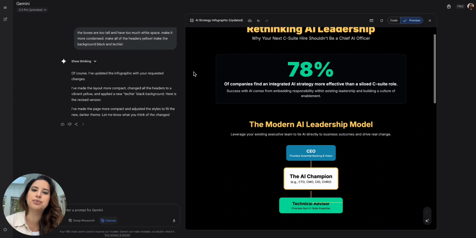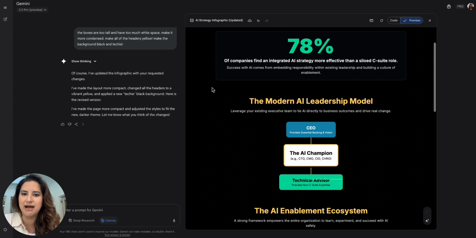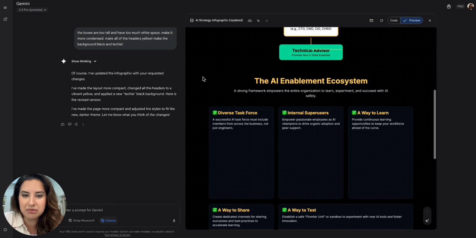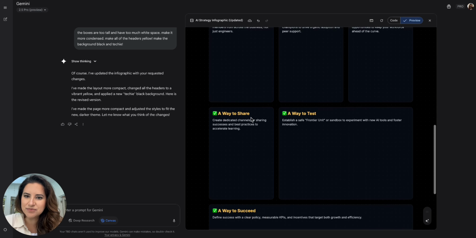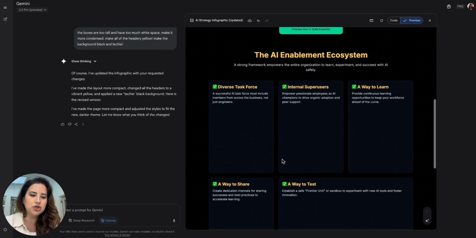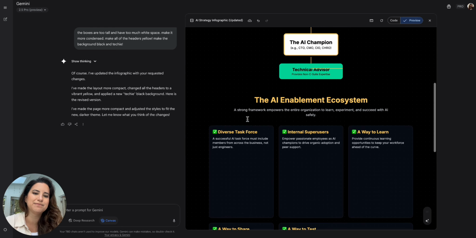So it ended up changing the background. Now we have that black instead of, I think it was like a dark blue, dark gray. I don't know, I'm colorblind. But it did not change this box. I think if anything, I feel like the font size got smaller. So again, you have to keep iterating on these things.